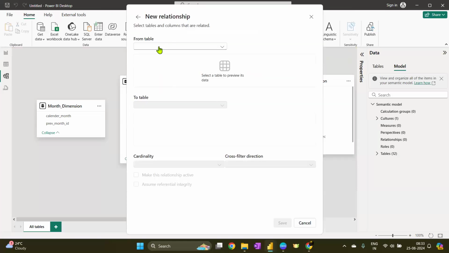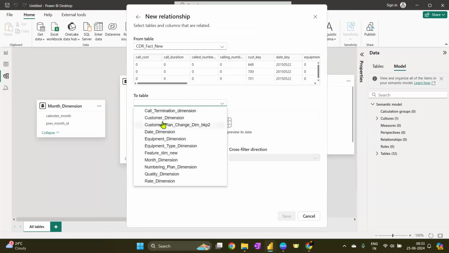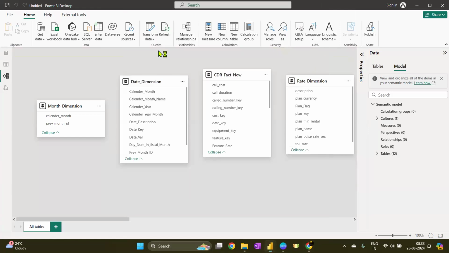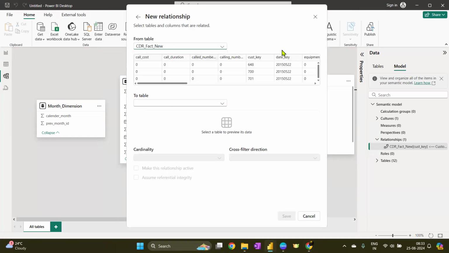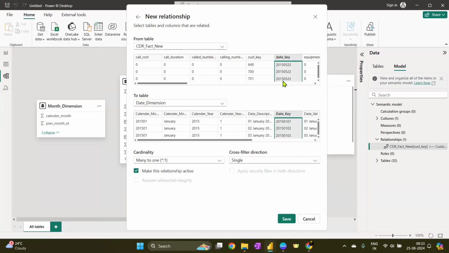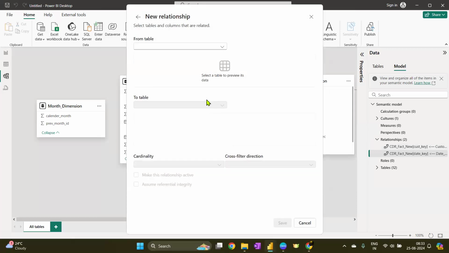Okay. So customer fact, that is a fact table. We have customer key. There is this customer dimension. So customer key and this customer key. Now it is showing many to one. It is cool. Save it. New relationship. CDR fact new. Date key. Of course, my date is coming from the date dimension. So there is a date key and here is a date key, many to one. Perfect.